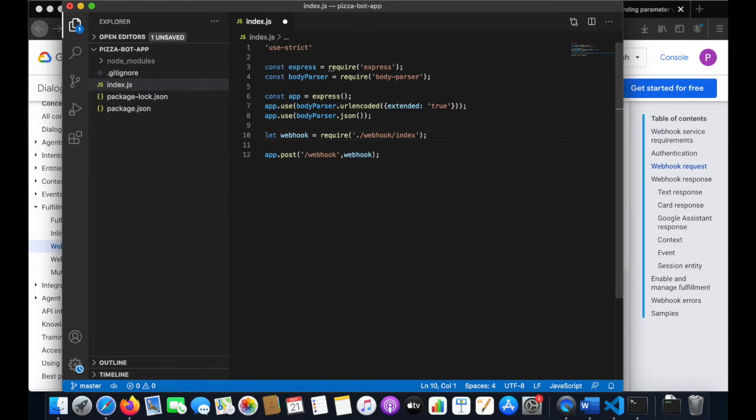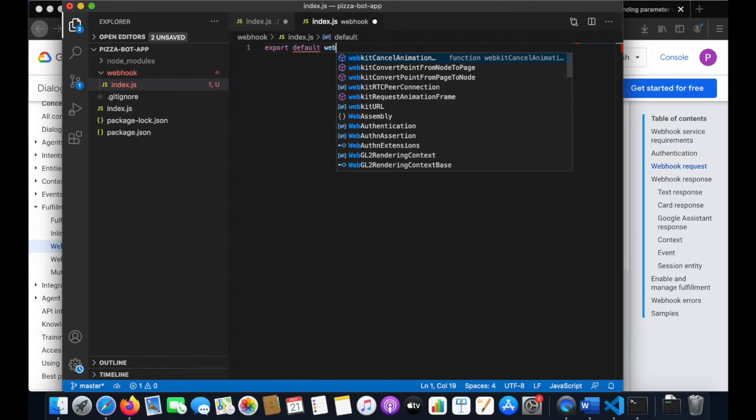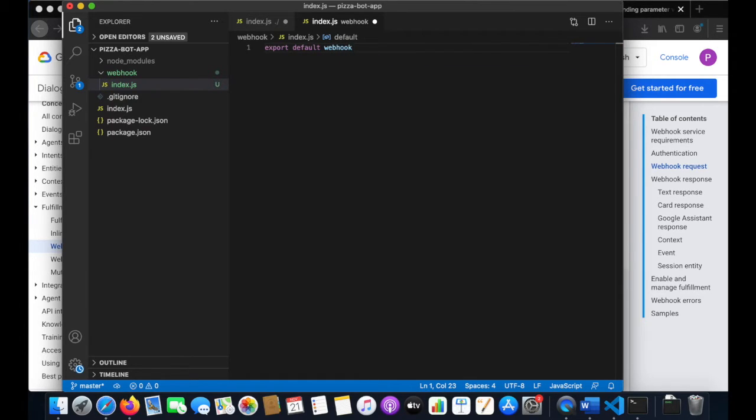This doesn't make sense at any moment because we don't have it. So I'm going to create a new folder here, webhook, and a new file, index.js. That's why I like VS Code, it makes things super easy. And I would just say here export default webhook. We'll define it later.